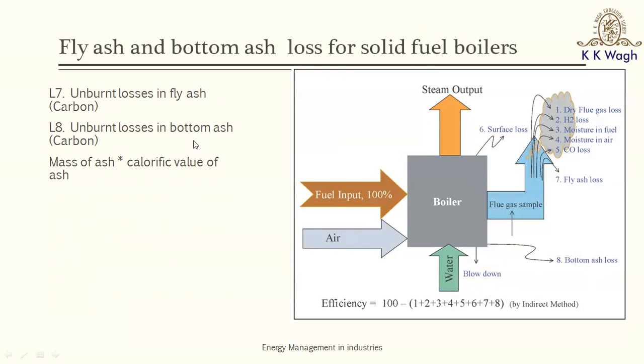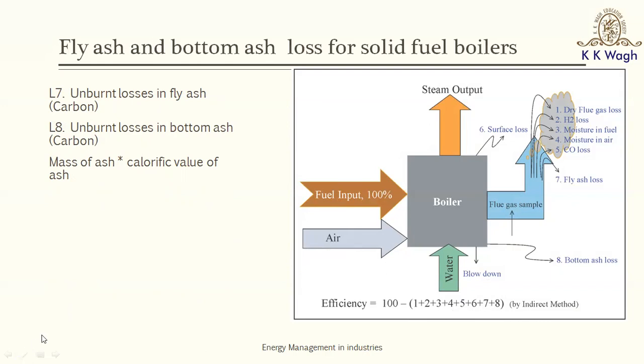So we can take a sample of the bottom ash and fly ash and go to the lab and determine its calorific value. And we can also quantify how much ash is being generated per hour or whatever. That would help us estimate the unburned losses in the fly ash and in the bottom ash. This way you can estimate all these losses, L1 to L8, and then if you subtract the percentage losses from 100%, that would give us the boiler efficiency by the indirect method.